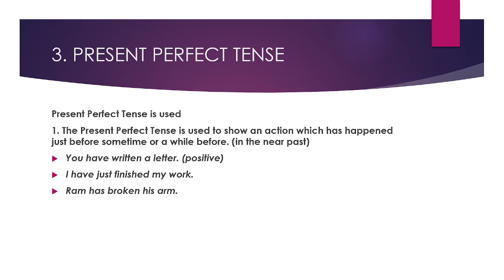So what is the name of this tense? Present perfect tense. So in this tense we will learn about past actions that happened just before some time. Present perfect tense is used to show past actions that happened a little while ago. Okay, so we have some examples here.